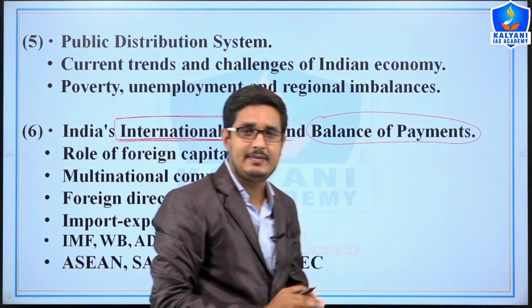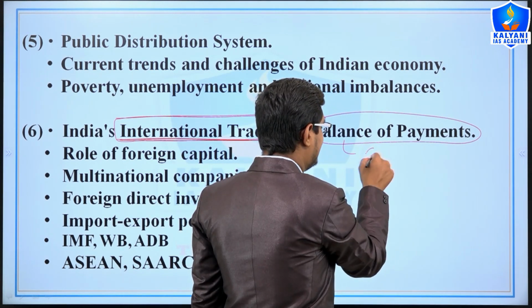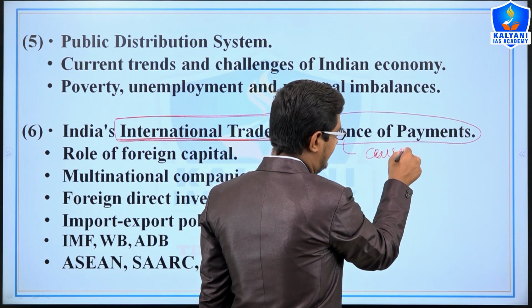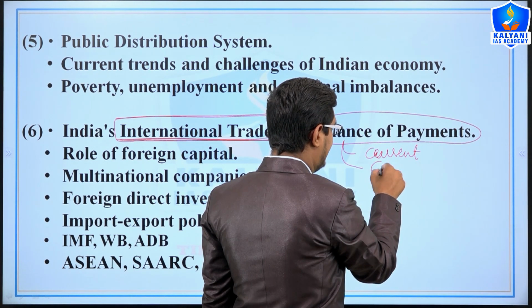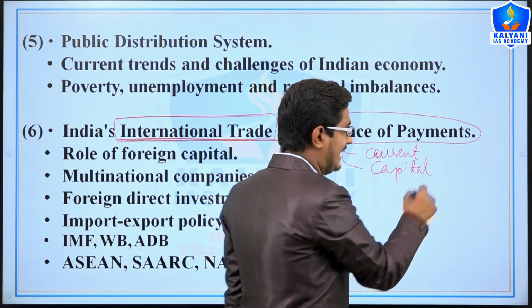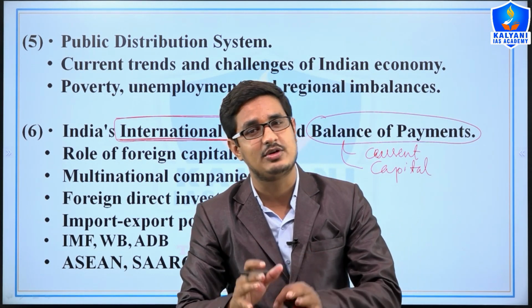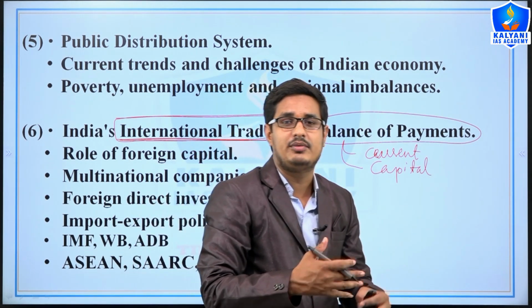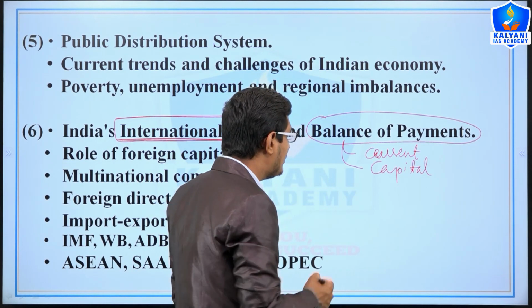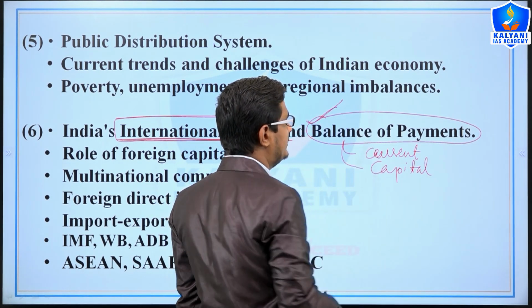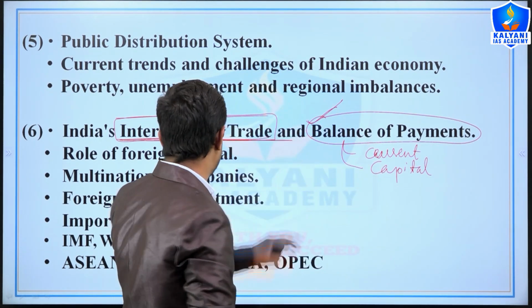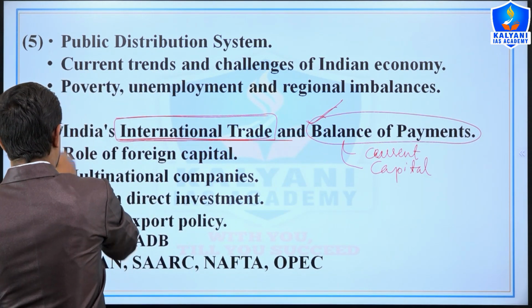We will study balance of payment, the BOP at current account, then capital account. And if the BOP is not in favor of the Indian economy, how can we improve our exports, or how can we overcome this problem? All these will be studied in this topic.